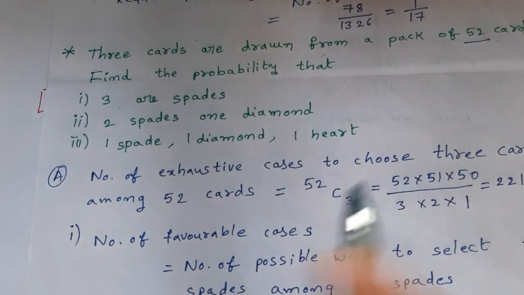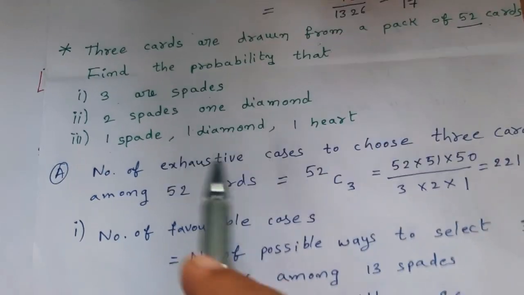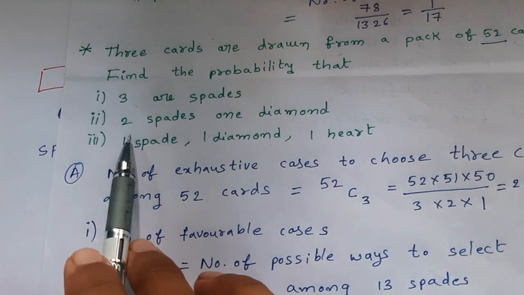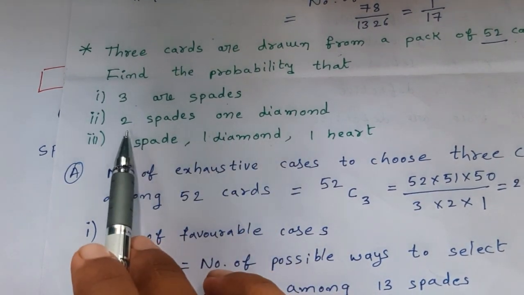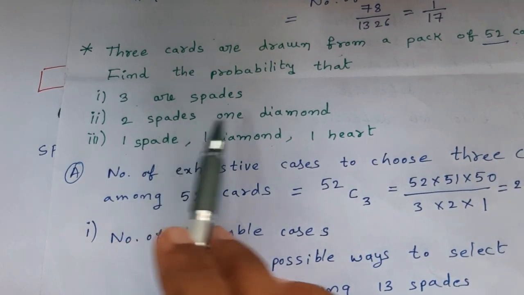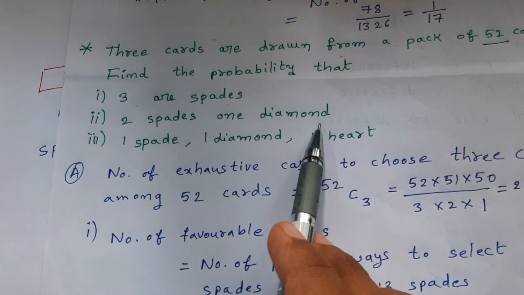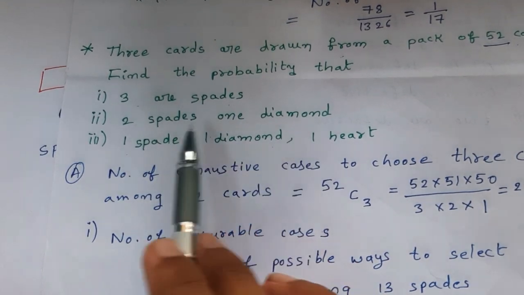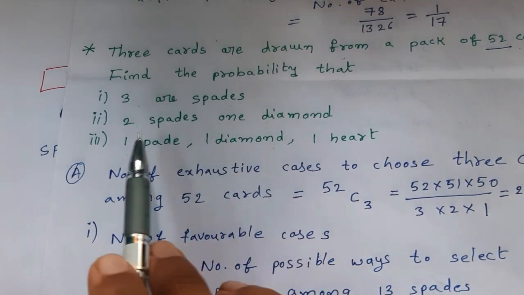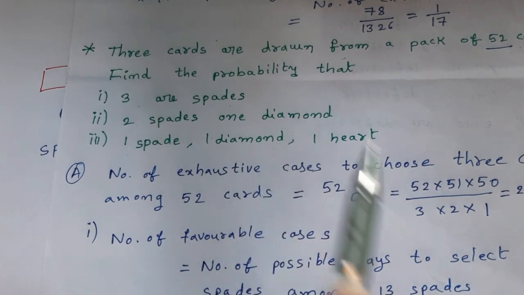Therefore, how to find the number of favorable ways to select 2 spades, 1 diamond? First of all, we have to find how to select 2 spades among 13 spades and 1 diamond among 13 diamonds. By using the product rule, we multiply them to get the total number of ways to choose 2 spades and 1 diamond.